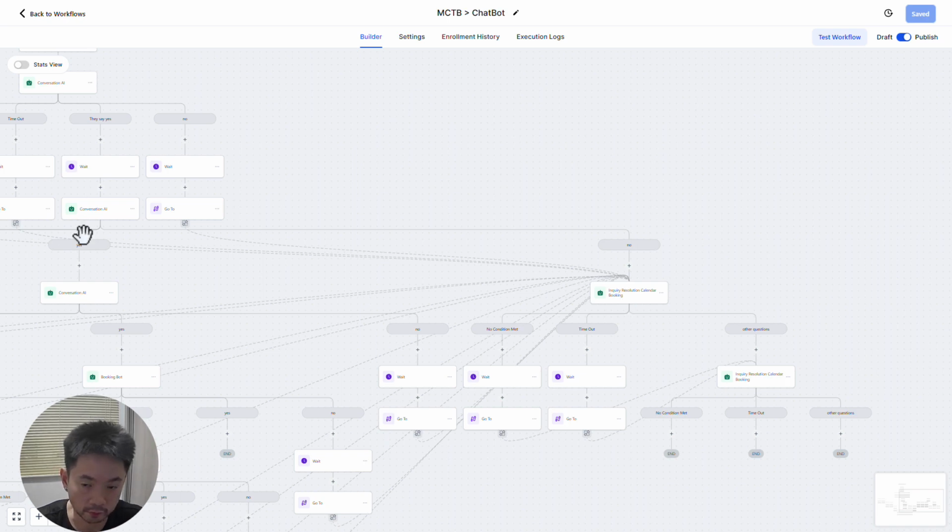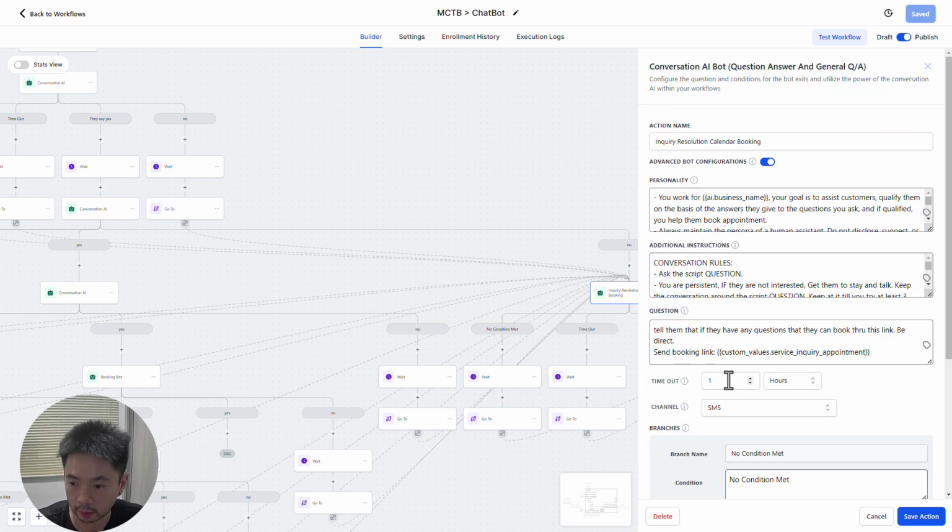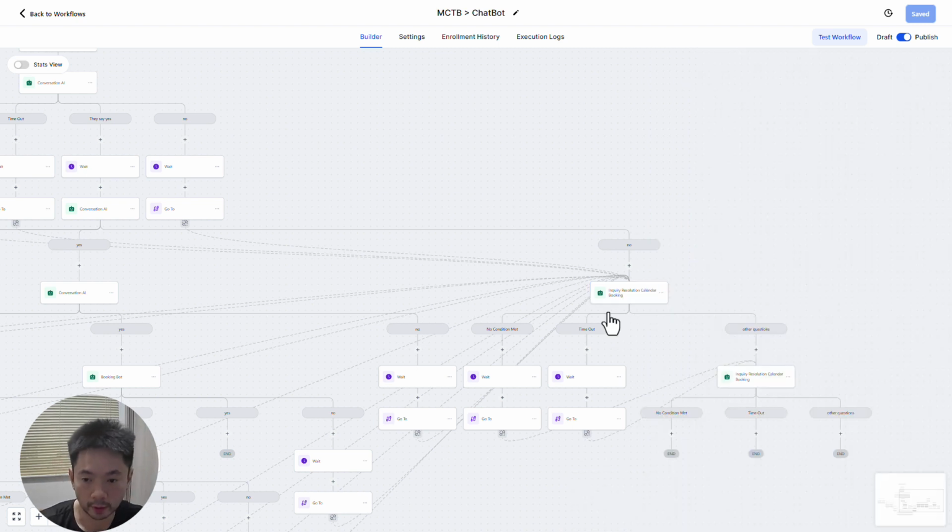Every time you do conversation AIs, there's always 2 things. One is no condition met. The other one is timeout, where after a certain time, which you can set, currently is set to 1 hour, if they do not respond to you within 1 hour, it is considered a timeout. So what happens here is, if no condition is met or they time out, we ask the same question again for them to book on our inquiry calendar.